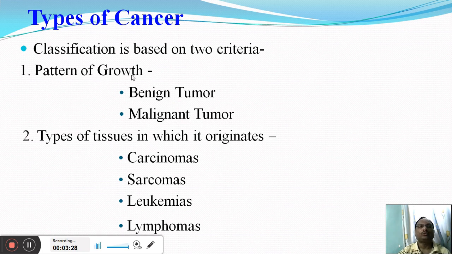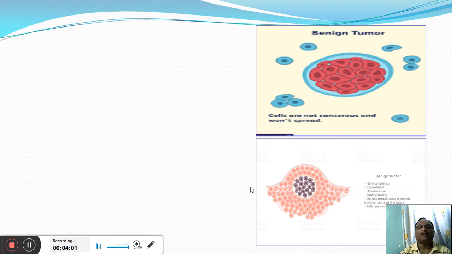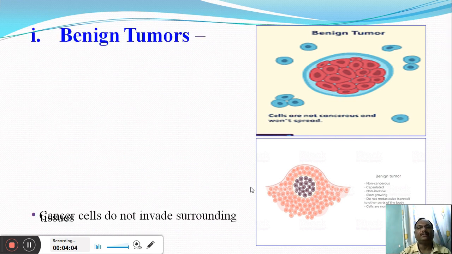Pattern of growth means pattern of growth of the cancer cells, and on this basis, there are two kinds of cancers. One is benign tumors and the other is malignant tumors. And on the basis of the types of tissues in which the cancer cells originate, there are four kinds of cancers: the first is carcinomas, another is sarcomas, the third is leukemias, and the fourth is lymphomas. Now we will discuss all these kinds of cancers in somewhat detail.